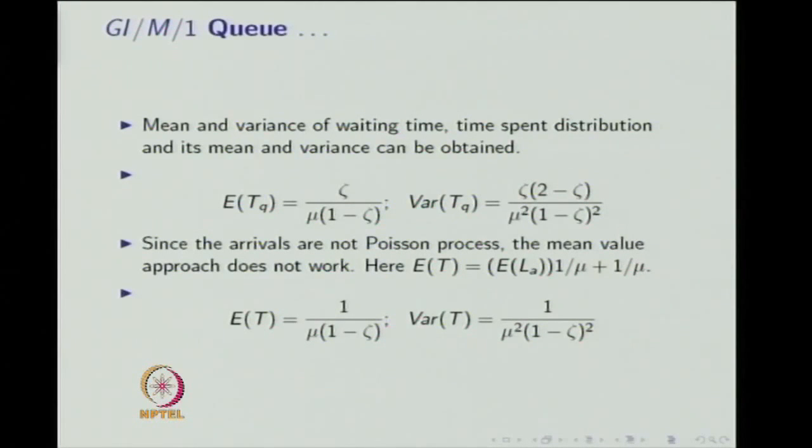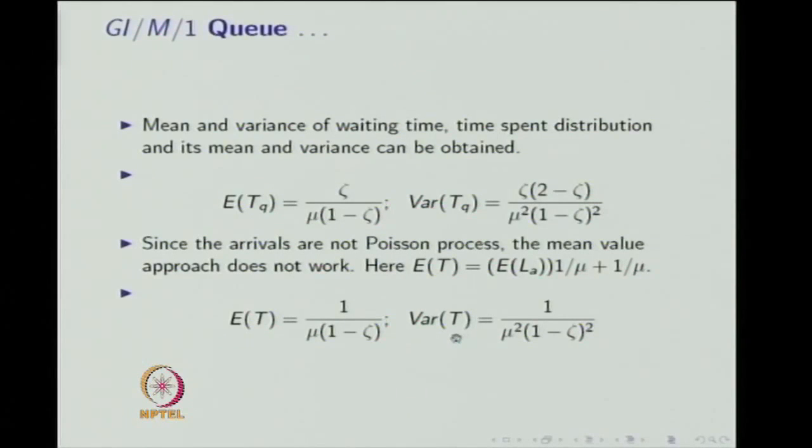By simplification, you can get it. We already know the limiting distribution at the arrival epochs, so we can find the mean from those results, then multiply by 1/mu and add 1/mu, which will give the average time spent in the system.